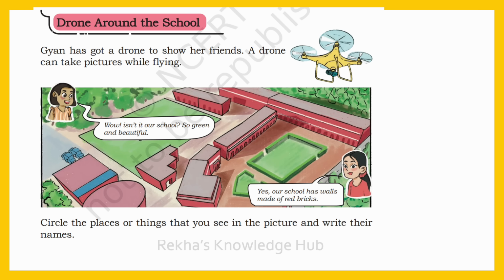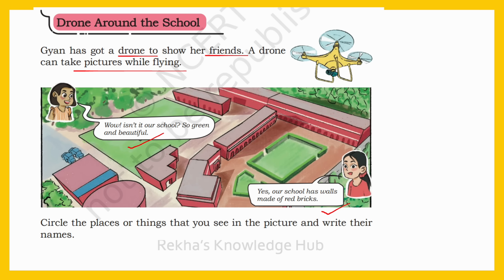Drone around the school. Gyan has got a drone to show her friends. A drone can take pictures while flying. Wow, isn't it our school so green and beautiful? Yes, our school has walls made of red bricks. So a drone is taking some pictures while flying.